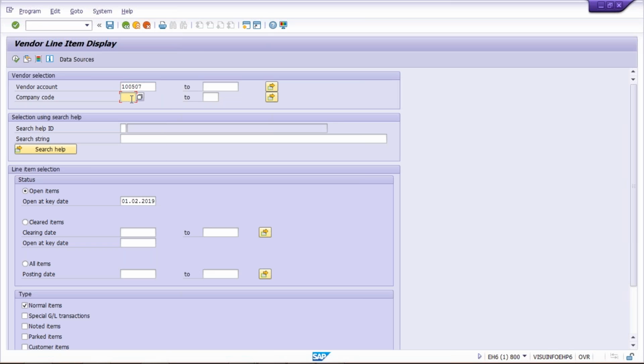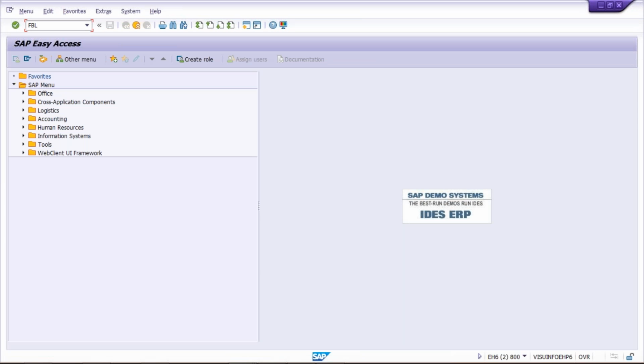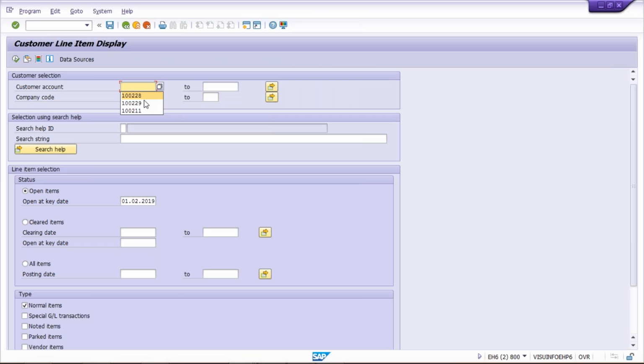I'm having a vendor. As a vendor, we already have ABC Limited. The setting I have done so that I will be able to explain easily here. And then I have the same ABC Limited as a customer also. So how will you see the customer report, guys? That is FBL5N. So use FBL5N. And here you can see it as a customer also. This is our customer.